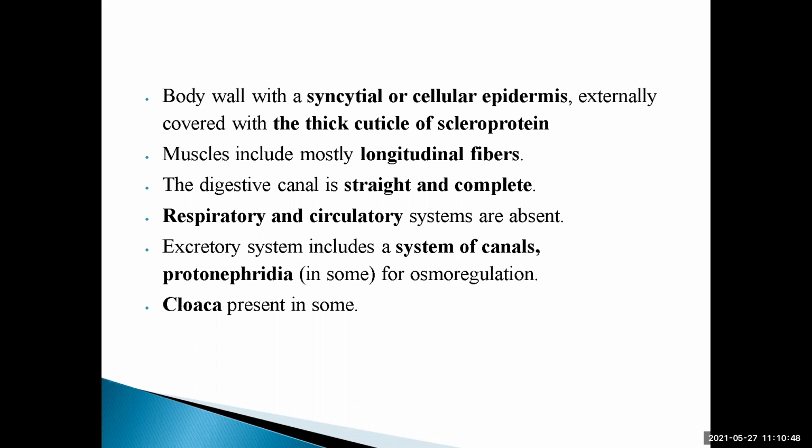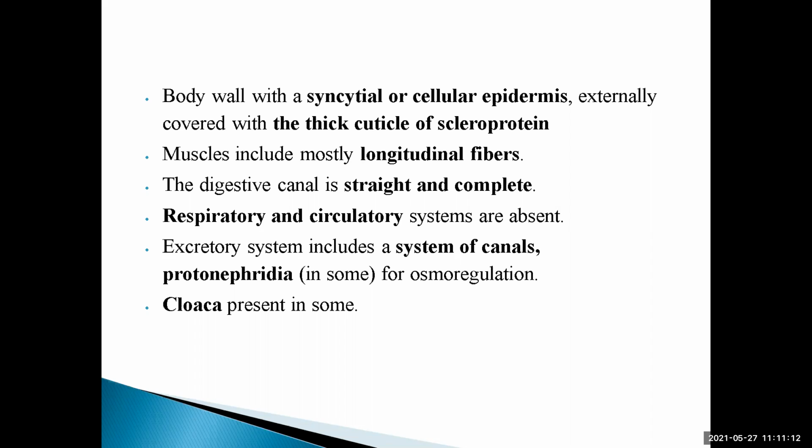Now, the digestive canal is straight and complete. Digestive canal deals with the digestion, and it is called complete when all the parts are present right from mouth to anus. It includes the complete digestive system, and it is a straight one.